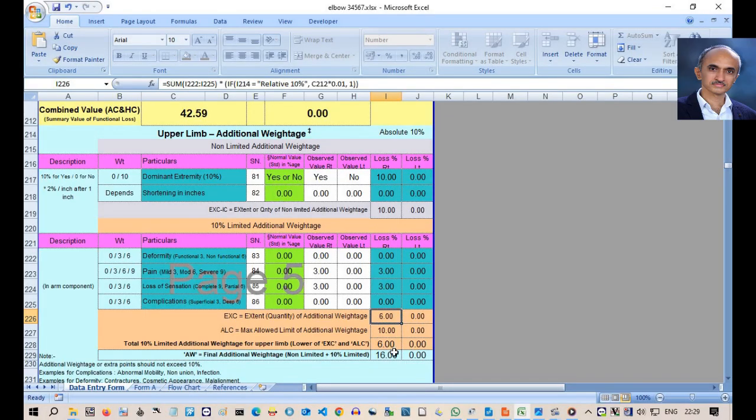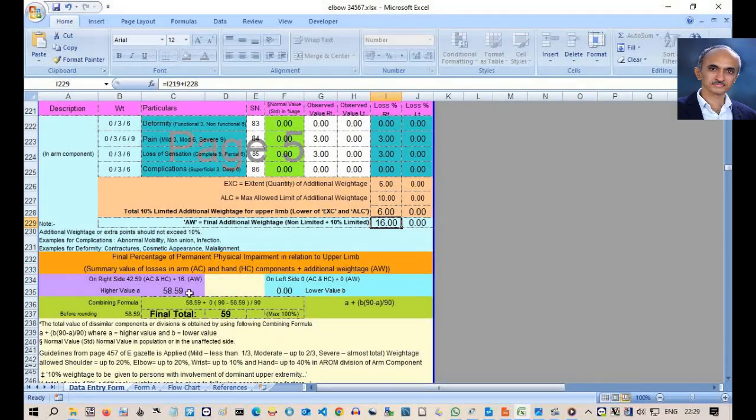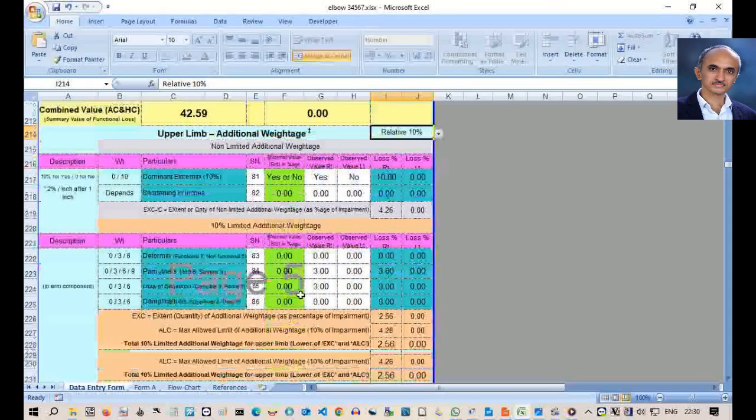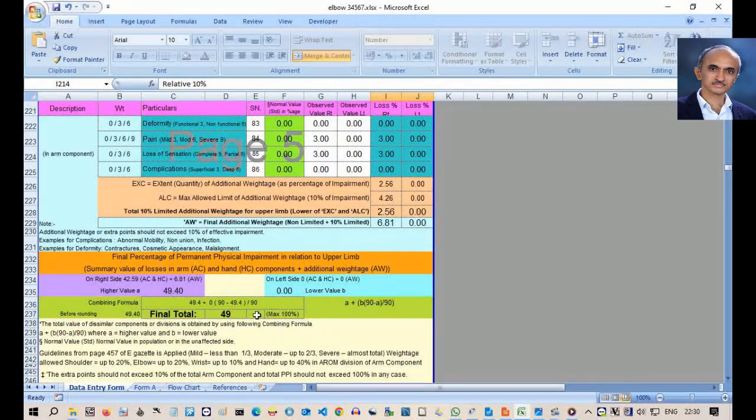Total additional weightage becomes 16%. Total disability changes to 59%. In the relative 10% approach, it was 49%. As I told you before, it is your choice. But I prefer relative 10% approach because I follow the fifth rule.